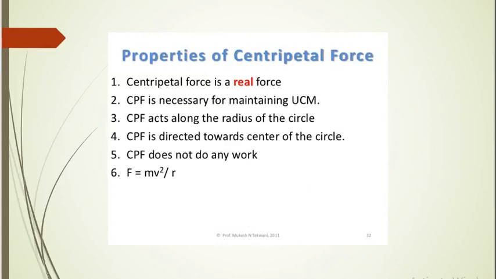Properties. It is a real force. It is necessary for maintaining uniform circular motion. It acts along the radius of the circle. It is directed towards the center of the circle. This force does not do any work. The formula can be written as mv square upon r, or you can say that it is m r omega square, or minus mv square upon r. The negative sign indicates it is towards the center.